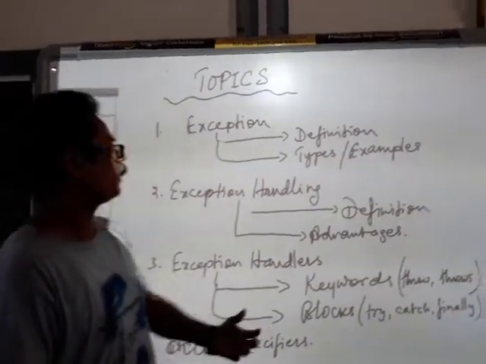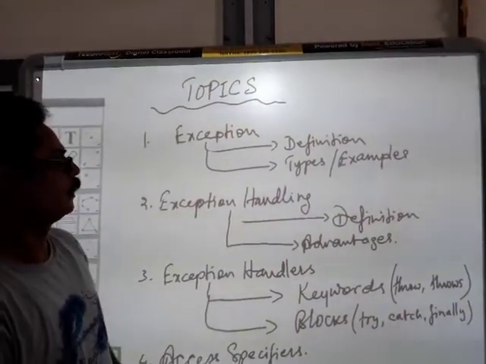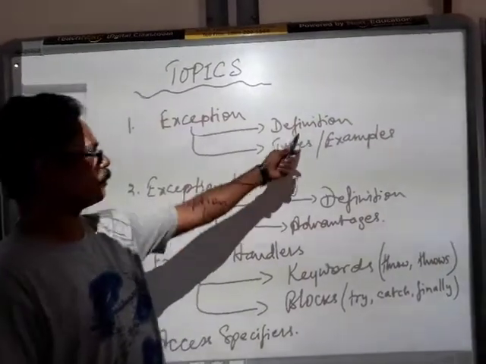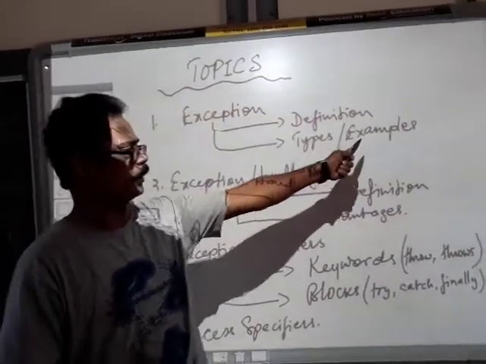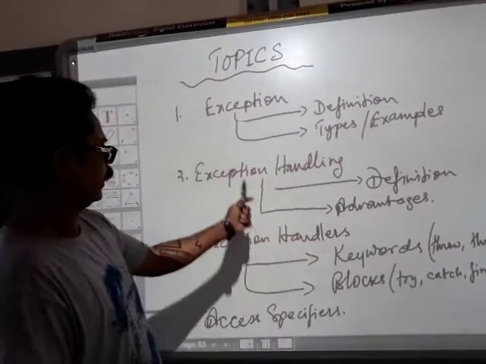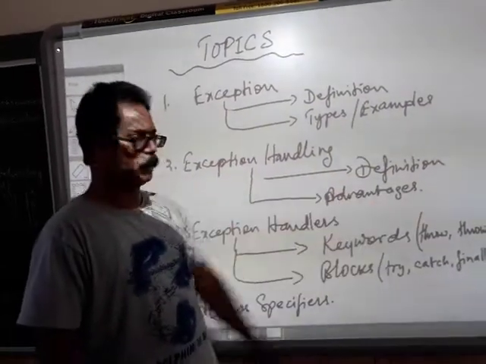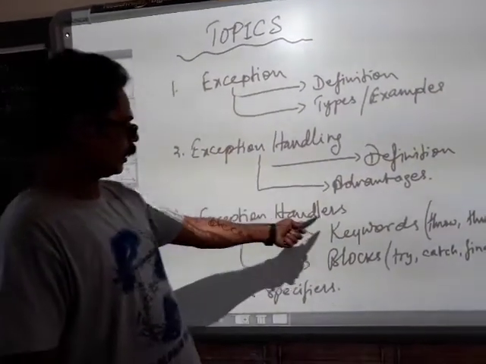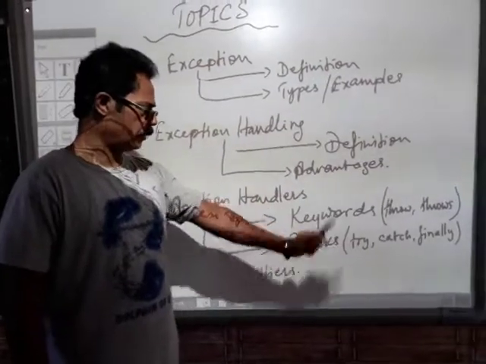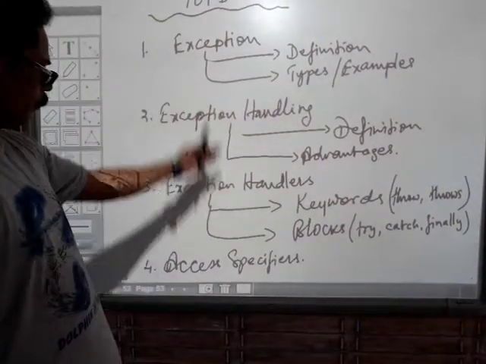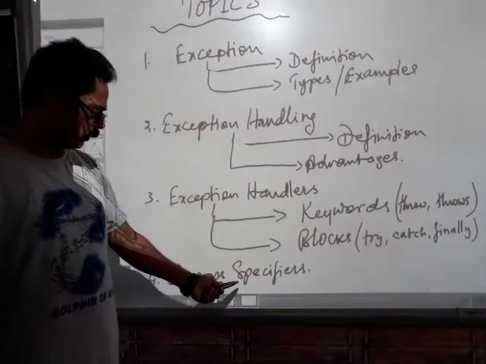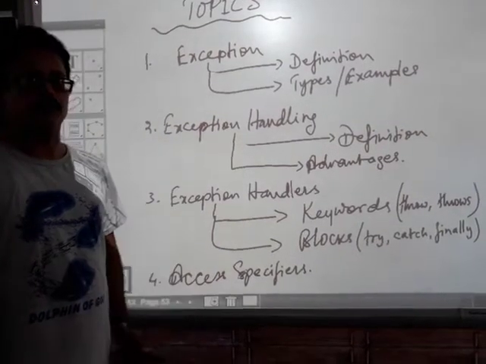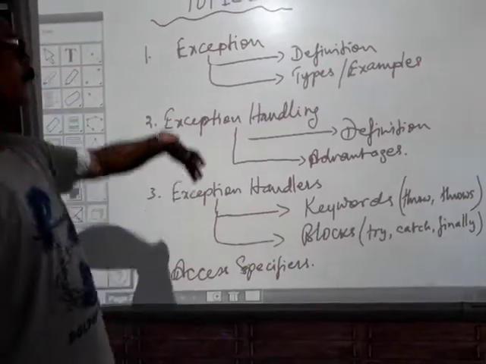Okay, and the topic is exceptions. Here we are going to study exceptions, that is the definition of an exception, types and examples of exceptions, and exception handling, that is the definition and advantages. Then we have exception handlers, keywords and blocks. And apart from exceptions, we will also study another topic, that is access specifiers. So let's begin with exceptions.